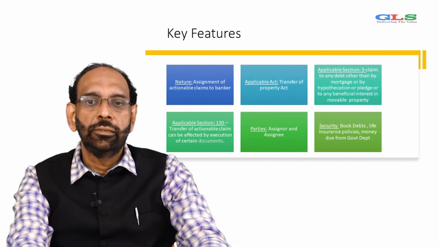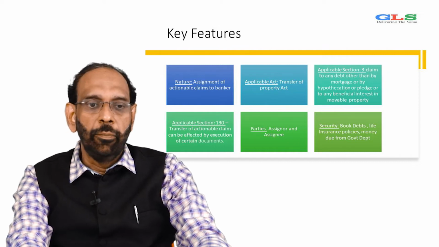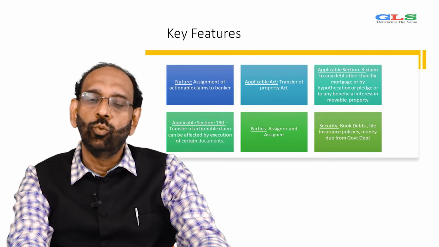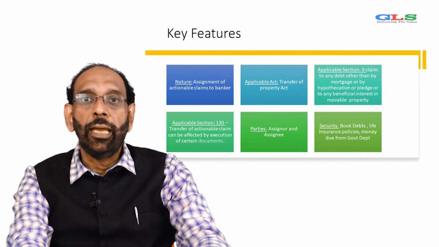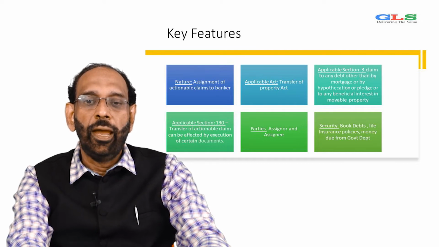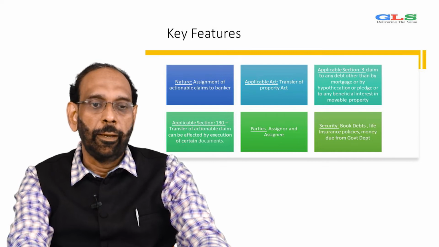Let's analyze the key features. Now, when we talk about assignment, what is the nature? The nature of assignment is actionable claims to the banker. Which act is applicable here? The Transfer of Property Act. Now, the application of the act, that is section 3, which is a claim to any debt other than by mortgage or by hypothecation or pledge or by any beneficial interest in movable property. That's as per section 3 of the Transfer of Property Act.